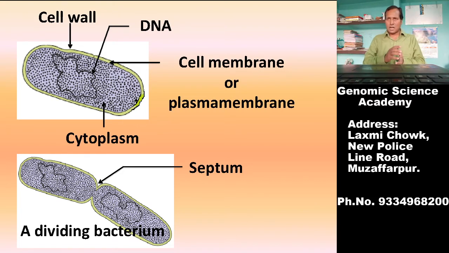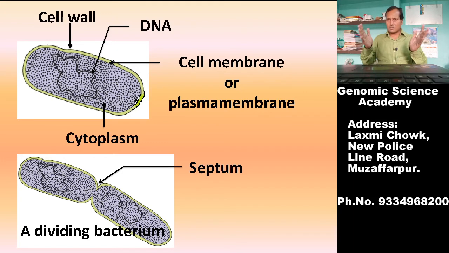Then cytoplasm and DNA, and this is the dividing bacteria producing a septum. From the septum, these two bacteria containing the same genome get detached from each other to produce new independent bacteria, and bacteria follow an asexual type of reproduction, that is binary fission.